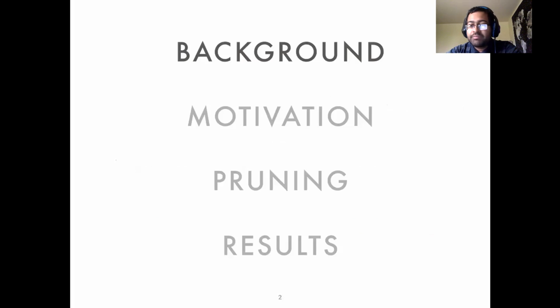I'm going to start with some background describing superoptimization and program synthesis, then the motivation for our work, then our solution which utilizes data flow analysis, and finally some of our results where we show a performance improvement in our open source superoptimizer named Souper.